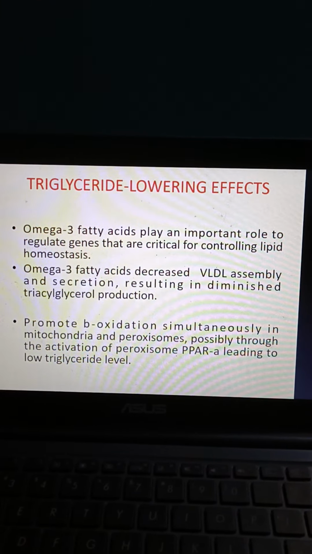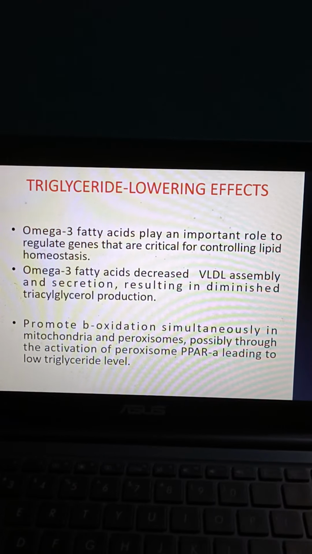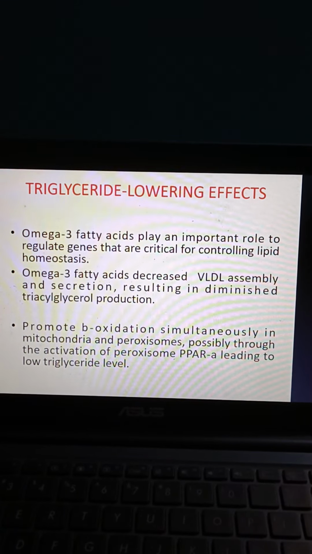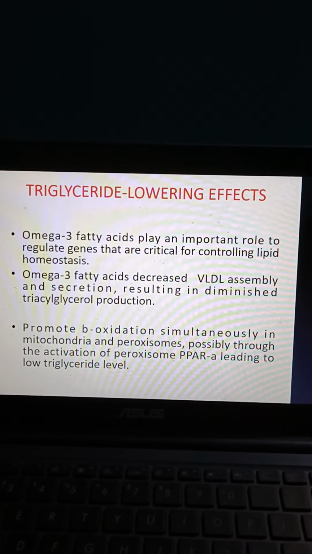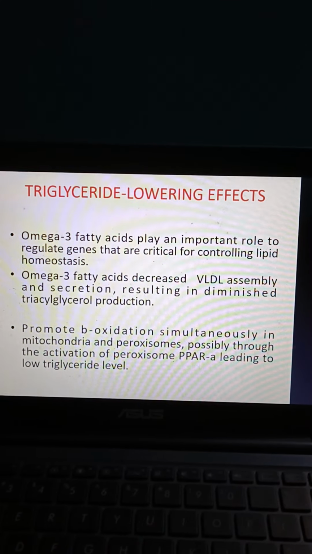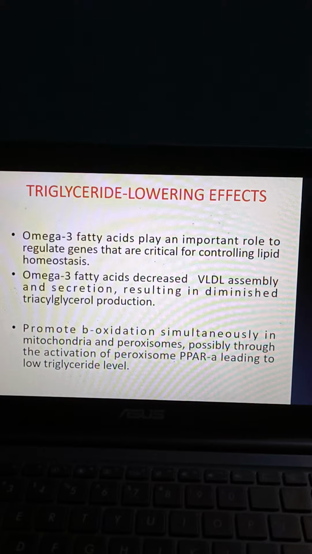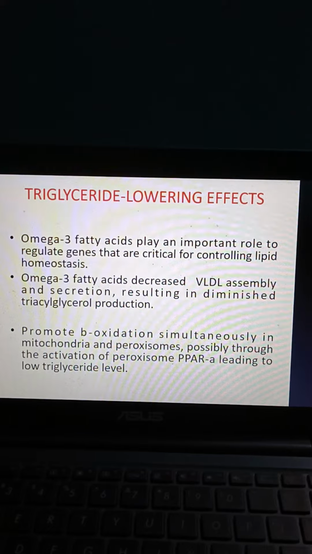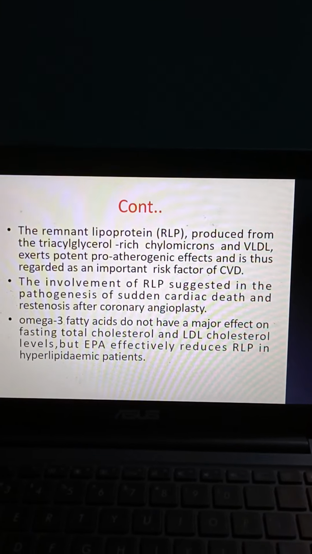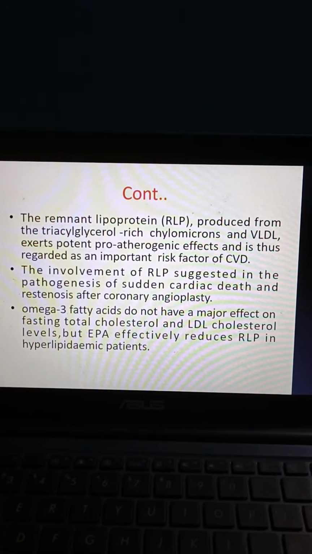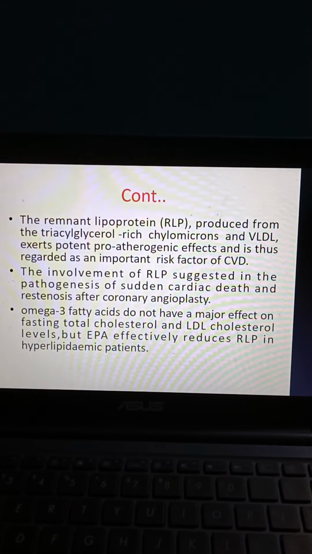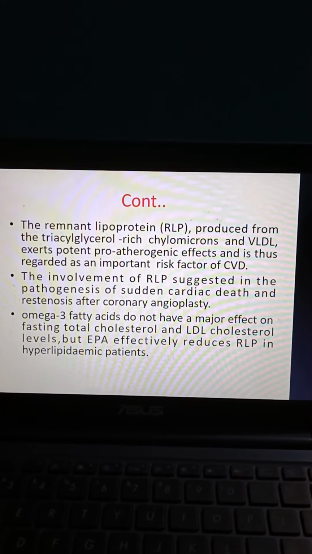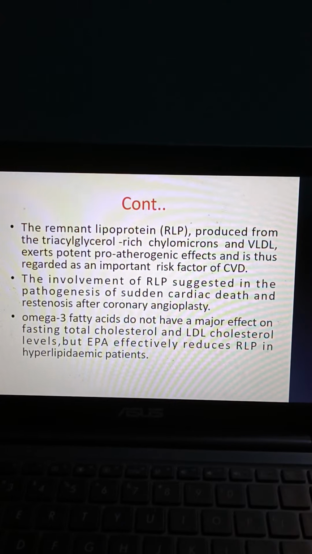Then the triglyceride-lowering effects. Omega-3 fatty acids play an important role in regulating genes that are critical for controlling lipid homeostasis. Omega-3 fatty acids decrease VLDL assembly and secretion, resulting in diminished triacylglycerol production, and promote beta oxidation simultaneously in mitochondria and peroxisomes, possibly through the activation of PPAR alpha, leading to a low triglyceride level. The remnant lipoprotein, RLP, produced from the triacylglycerol-rich chylomicrons and VLDL, exerts potent pro-atherogenic effects and is thus regarded as an important risk factor of CVD, cardiovascular disorder.